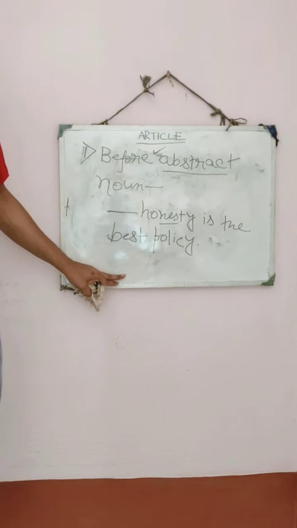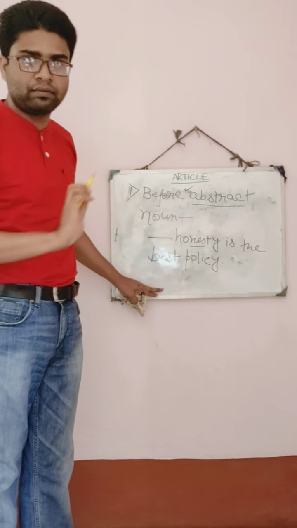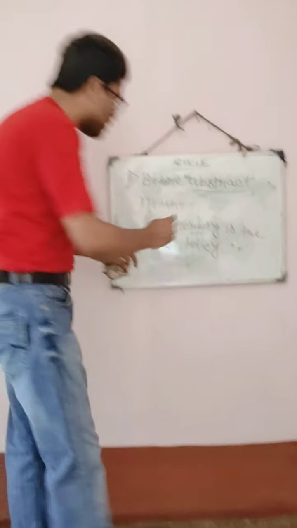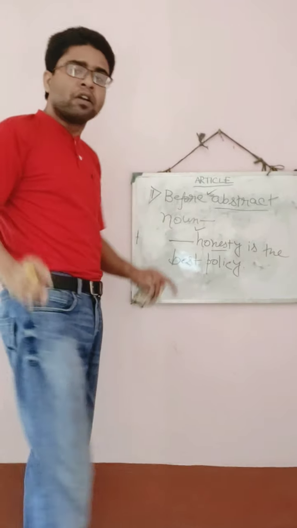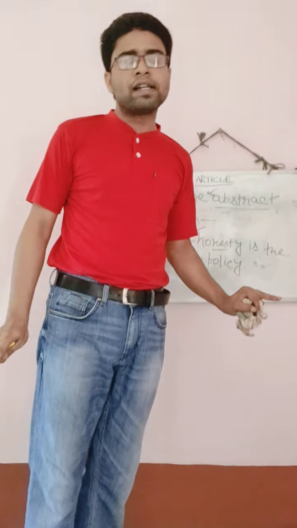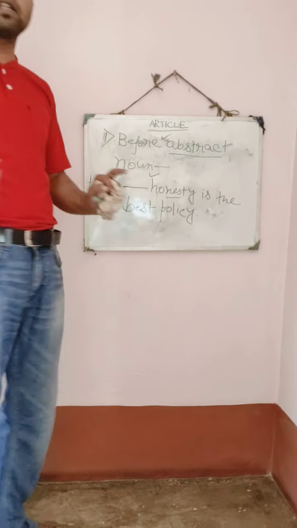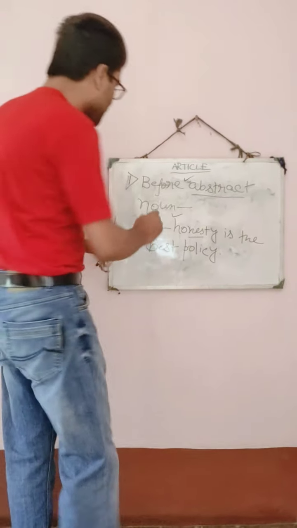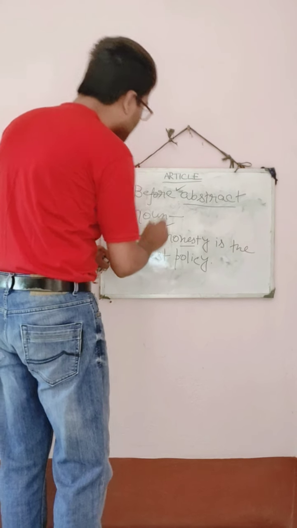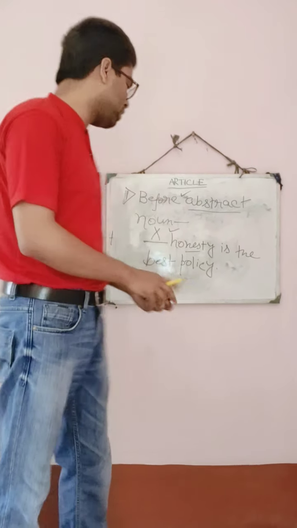Honesty is a quality of a human being, or a quality of any man. So here honesty is an abstract noun. So if you say "the honesty is the best policy," the sentence will be wrong. So what will be the correct sentence? Honesty is the best policy. Why? Because before the abstract noun, no article is used.